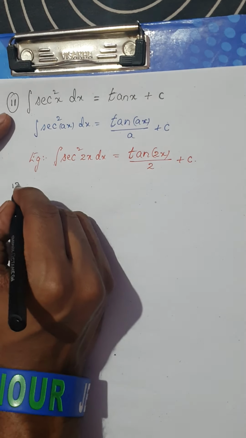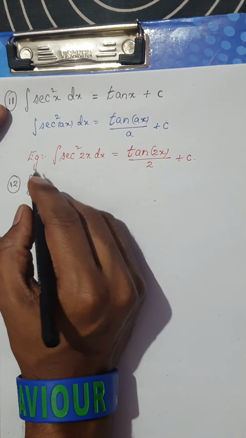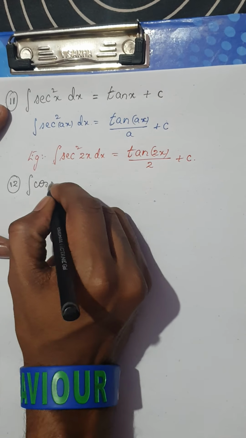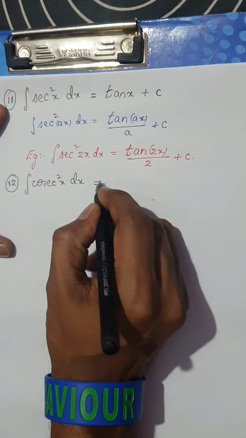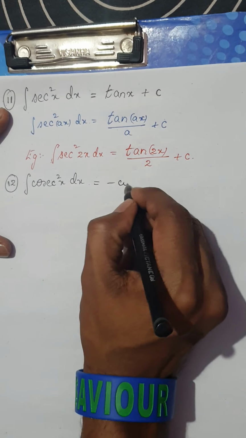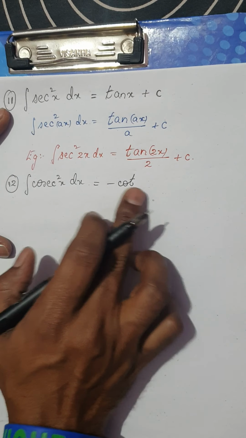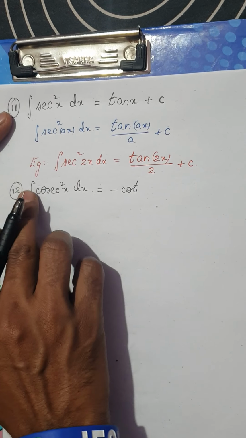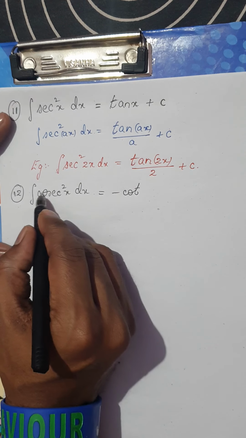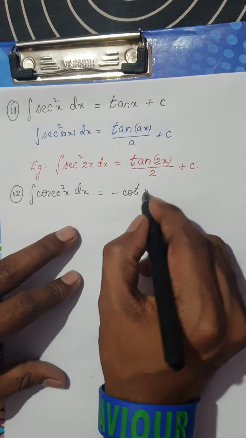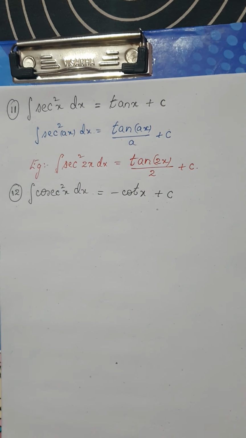The next formula is, let me take the number as 12, integral of cosecant square. Integral of cosecant square x dx would be minus cot x. Remember, derivative of tan is secant square and derivative of cot is minus cosecant square, isn't it? But that minus we don't keep on the left hand side, we shift it to the right hand side. So integral of cosecant square is minus cot x plus c, the constant of integration.